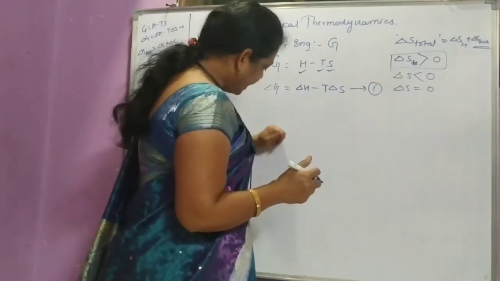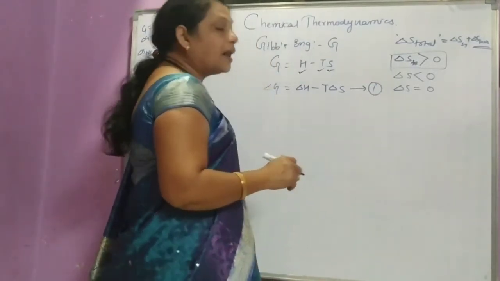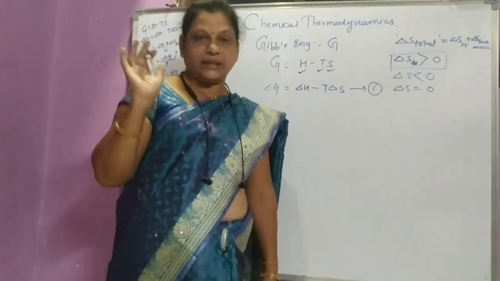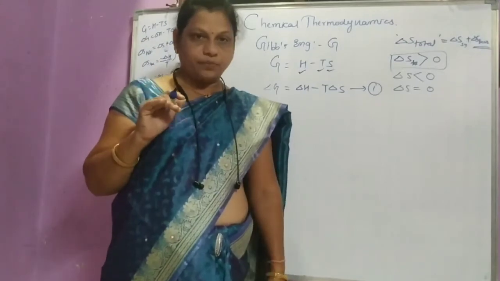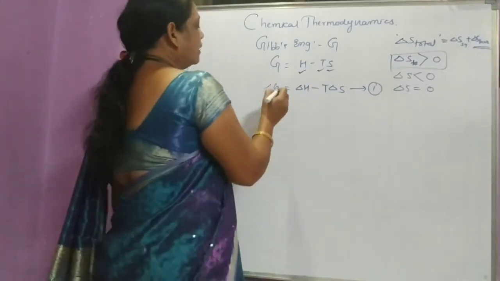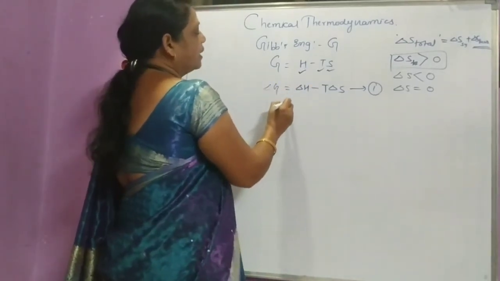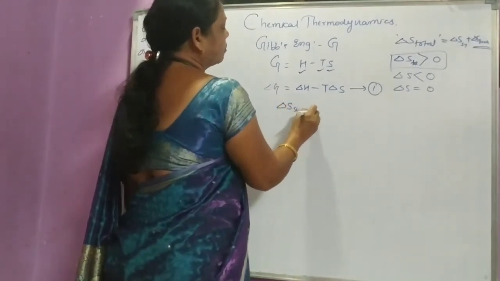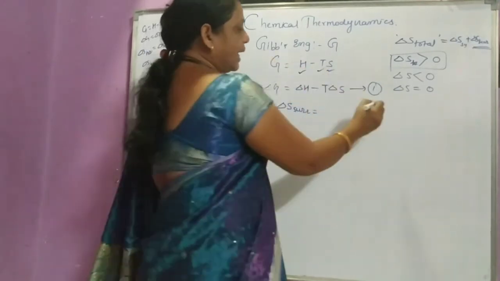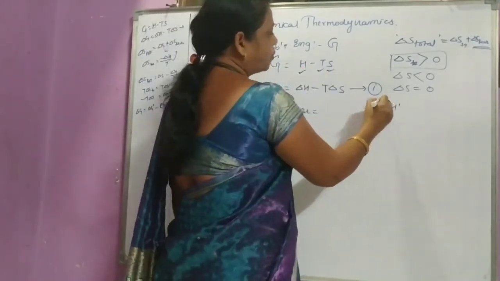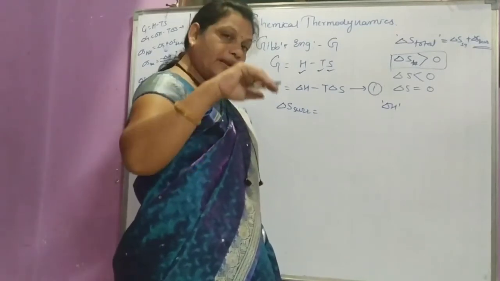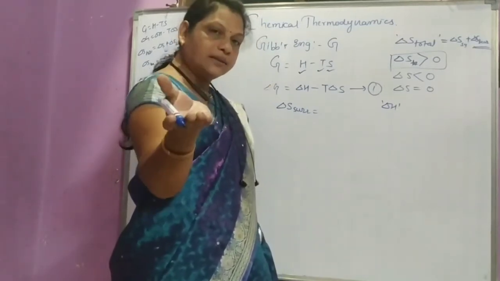Suppose del H, that is the enthalpy change, means Q calories of heat is supplied to the system, that is equal to del H. So del S surrounding: if del H is the enthalpy change for the system, then for the surrounding it is equal in magnitude, opposite in sign.